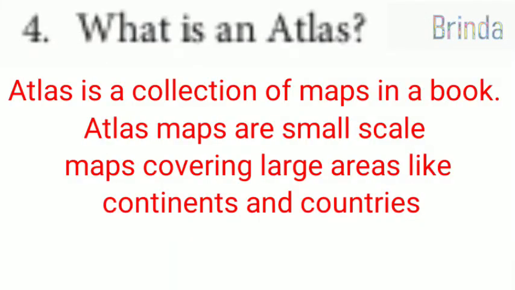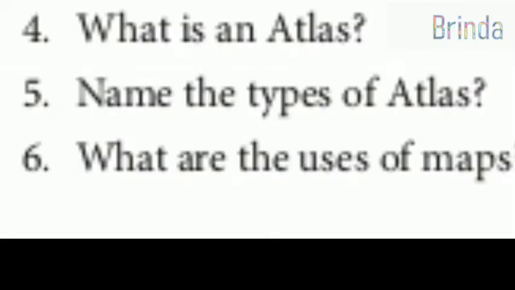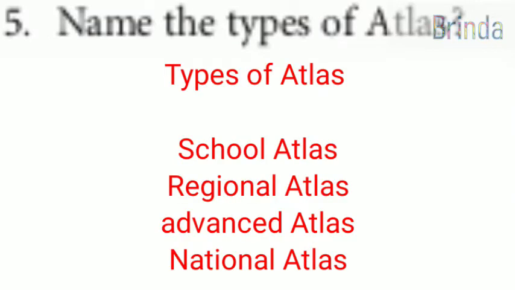Fourth question, what is an atlas? Atlas na enna? Atlas is a collection of maps in a book. Atlas maps are small scale maps covering large areas like continents and countries. Fifth one, name the types of atlas. So atlas li nariya types irukliya. Types of atlas. School atlas. So pasangalukku school children, school atlas. Regional atlas. Advanced atlas. National atlas. Fine children.